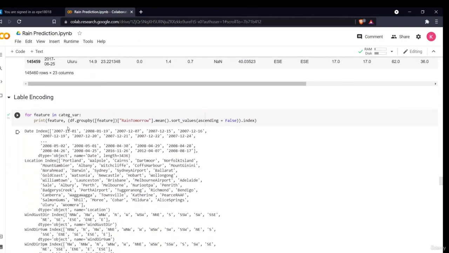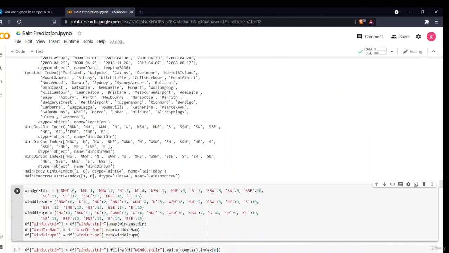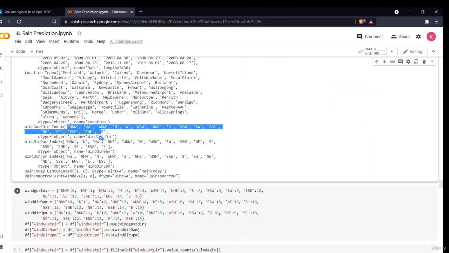I'm printing all the features, grouping them by the rain tomorrow feature with its mean, and setting ascending equals false, so it gives me a descending order, where the one with the highest impact comes first. Now I'll simply copy these lines, paste them here and assign the order.